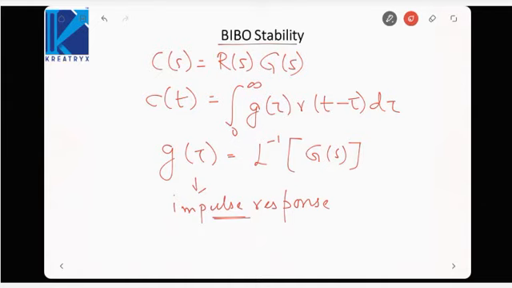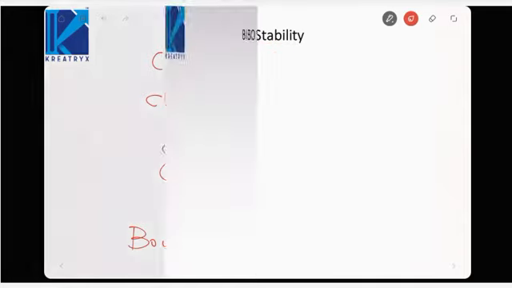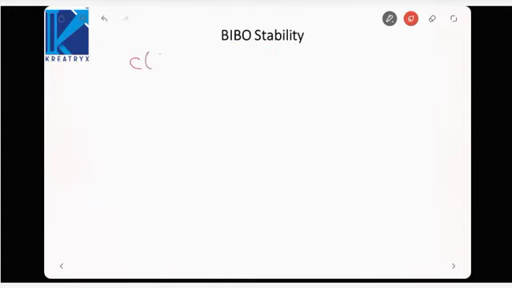Now what I was saying is bounded input implies |r(t)| is less than the maximum value M. So if I substitute here, |c(t)| is less than or equal to the integral from 0 to infinity of |g(tau)| M d tau.